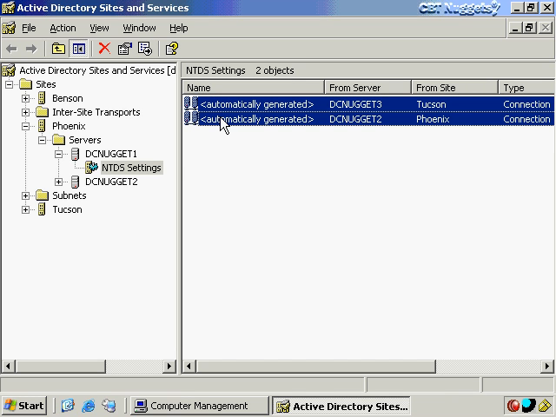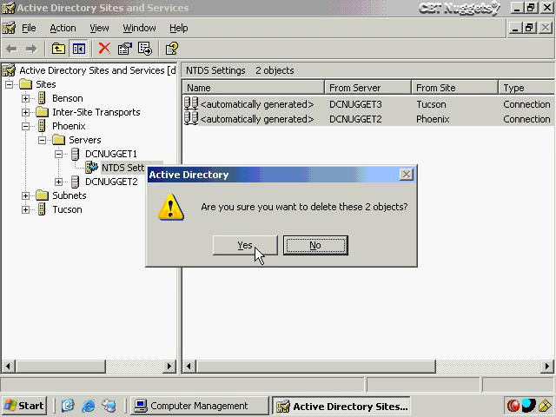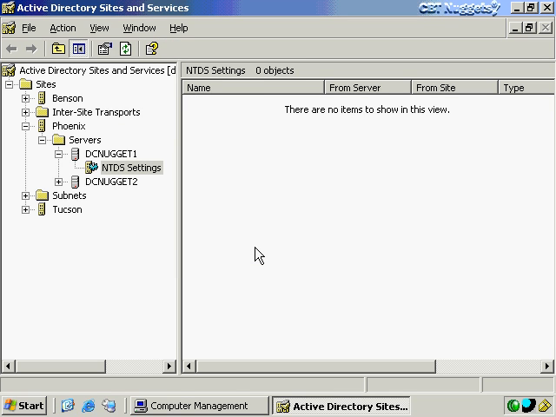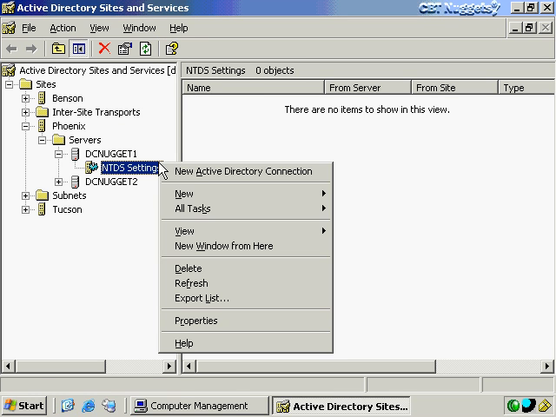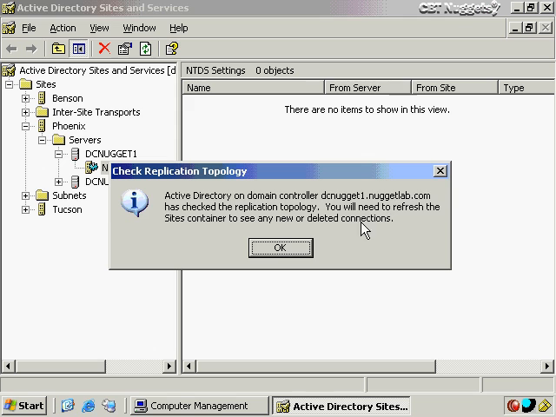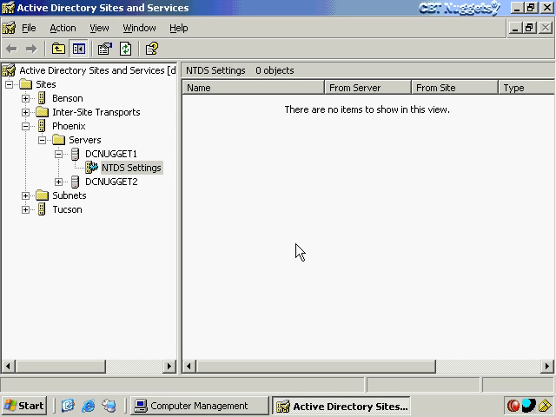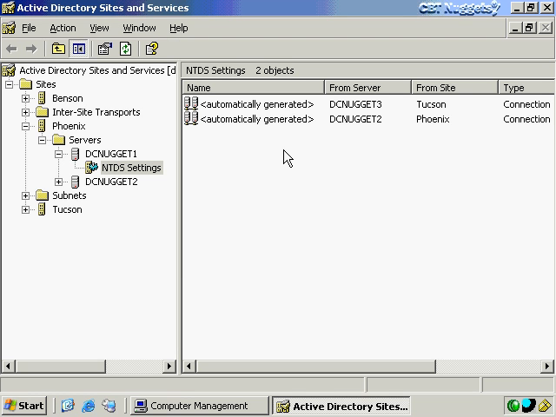And again, this might be if we suspect that the KCC has built these incorrectly for some reason. Maybe our network configuration has changed drastically, or somebody just went in here and fiddled with stuff and just broke it. We can just delete these. That's okay. Don't worry about it. All we have to do is to right-click, choose All Tasks, Check Replication Topology, click OK, and refresh the screen here, and we see that it's automatically rebuilt these two connection objects.